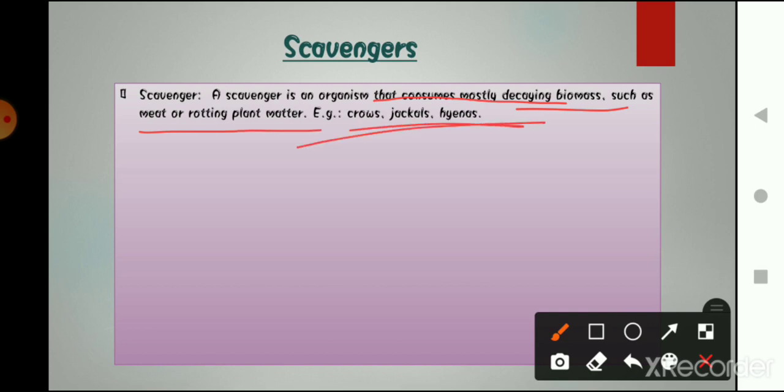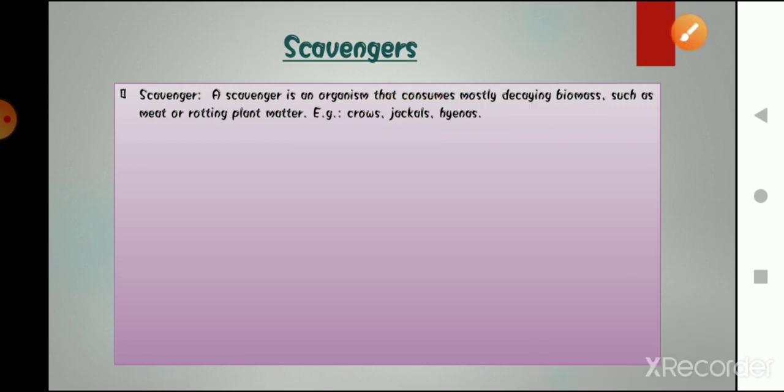What does this mean? This means that scavengers eat the dead bodies of other animals. Okay, those animals that eat dead animals are known as scavengers, like crow, jackals.